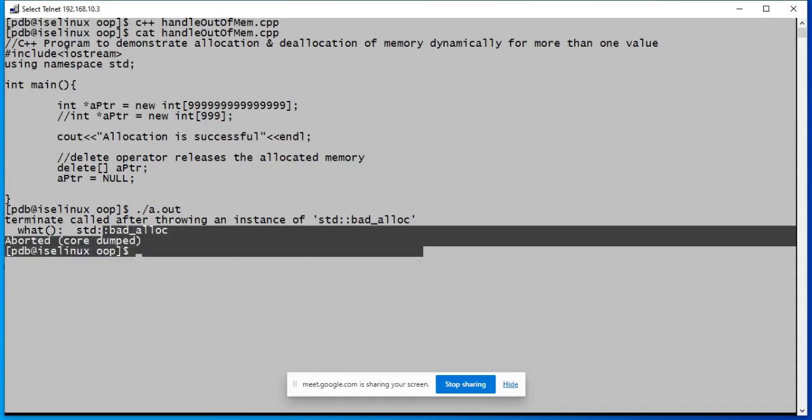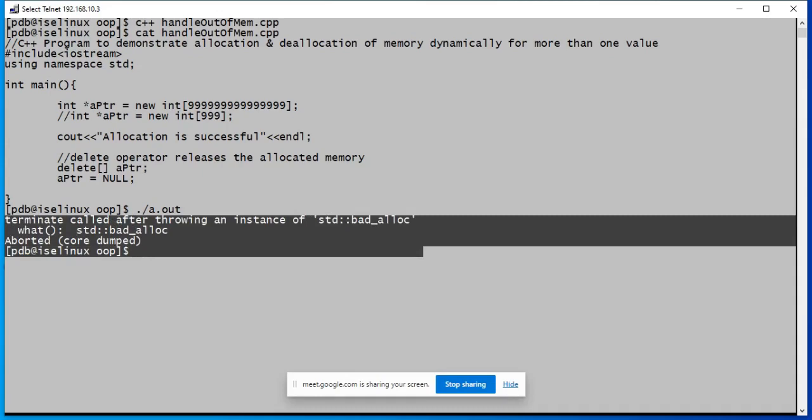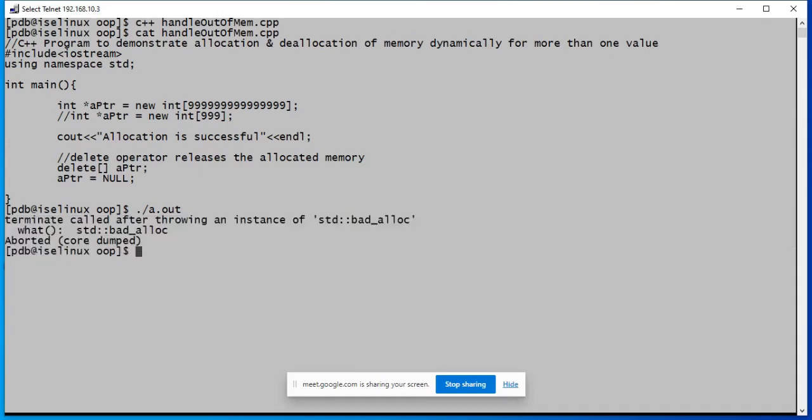So we want to avoid such messages. Instead of this, we can have a more meaningful message on the console. Even if you know the basics of programming, you are not able to understand what is this bad_alloc, why did the program abort.